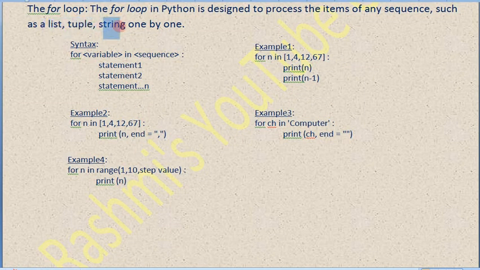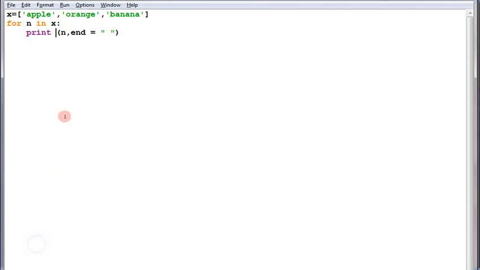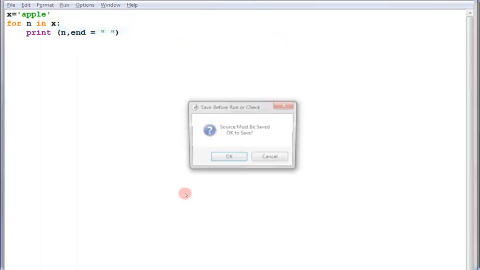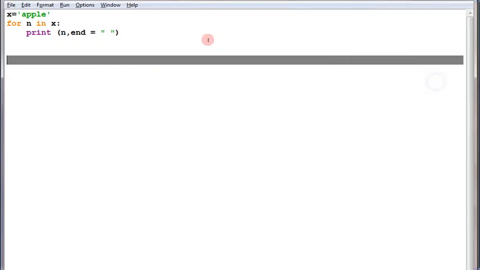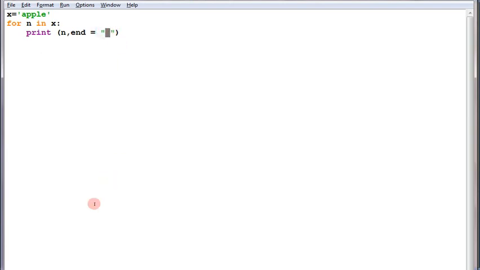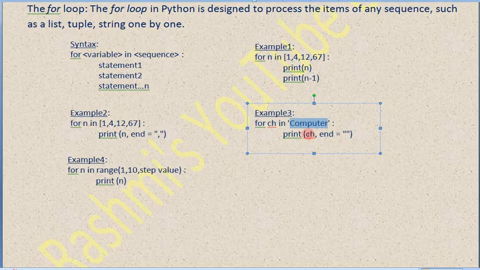Thereafter I taught you about strings. How can a string be handled? The string variable can be declared first, and thereafter we can specify the values into it with the array concept. So each character can be collected by the variable n and will be printed on screen. Let's check. See, I provided a gap, that's why the gap is coming in between the characters.